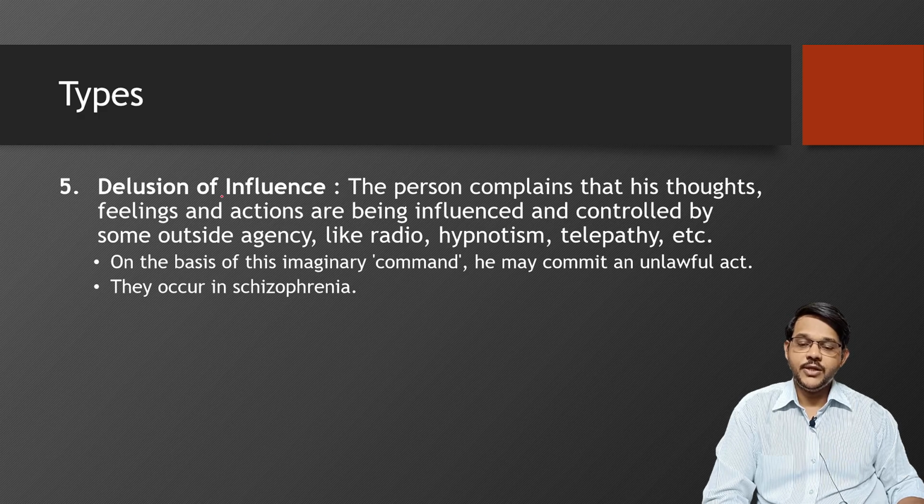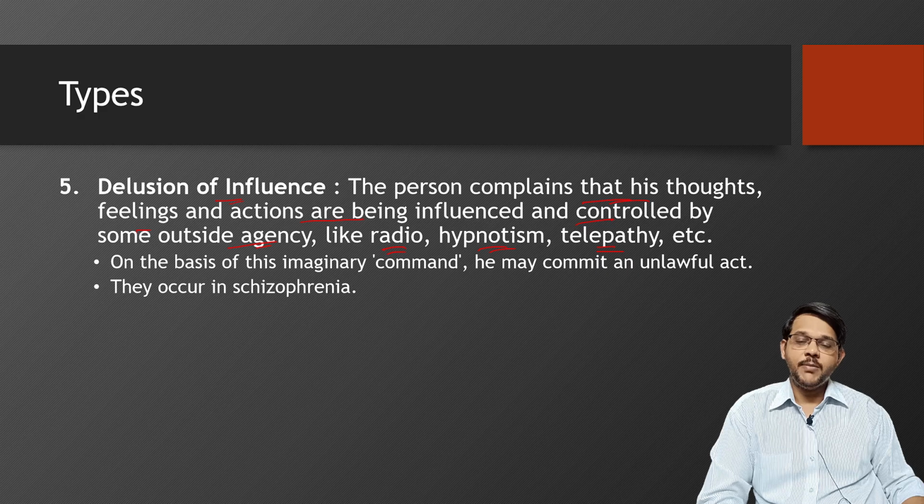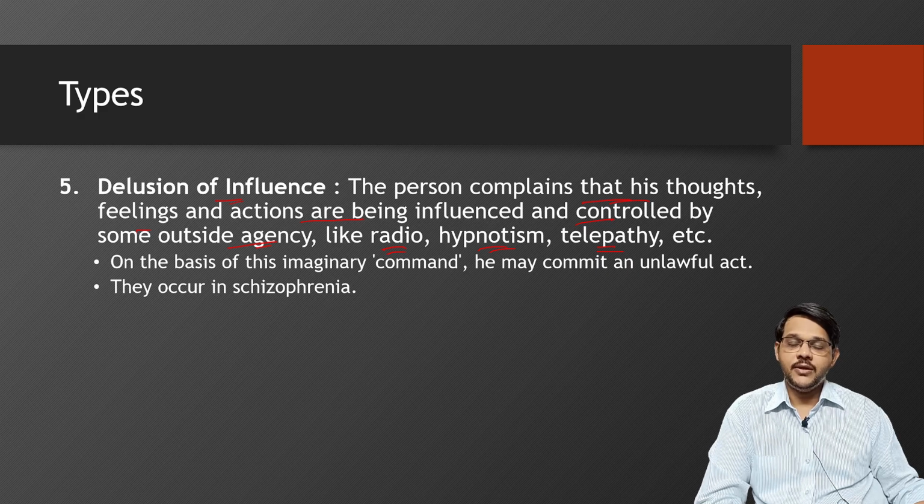Next type of delusion is delusion of influence. Here the person complains that his thoughts, feelings, and actions are being influenced and controlled by some outside agency like radio, hypnotism, telepathy, etc. So the person believes that someone is influencing him to do certain acts, or that whatever he has done is because of someone's influence. It may be controlled by some agency like radio, or he feels that he may be hypnotized, or someone is influencing him to do certain things.